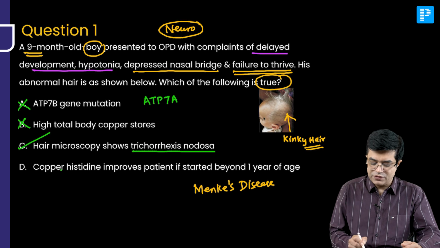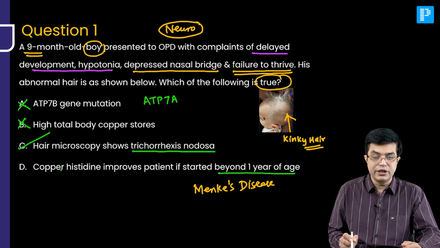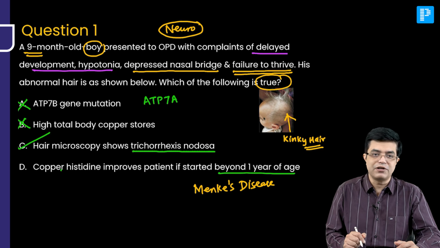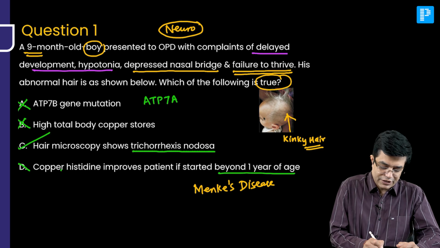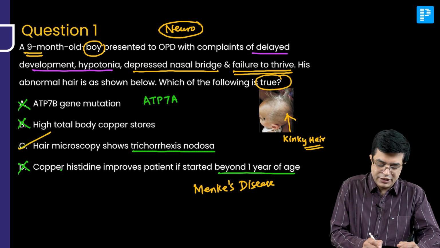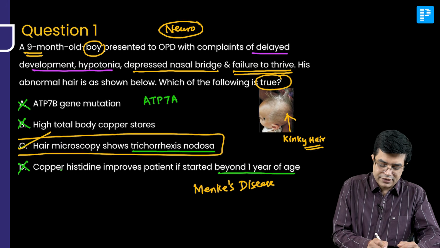Copper histidine improves patient if started beyond 1 year of age. Wrong. They should be started as soon as possible, preferably within first 2 to 3 months. So D is not the answer. So what is the answer to your question? C is your correct answer.